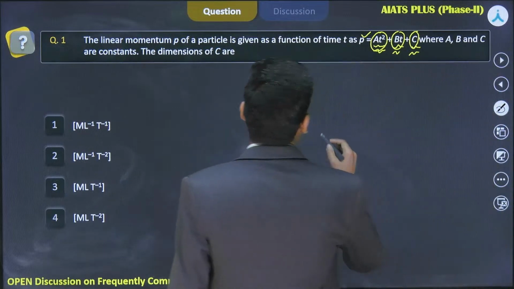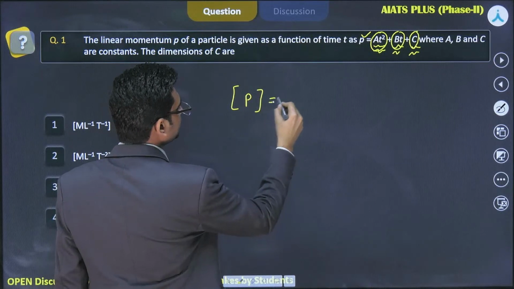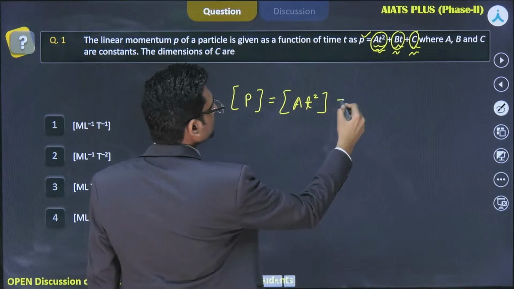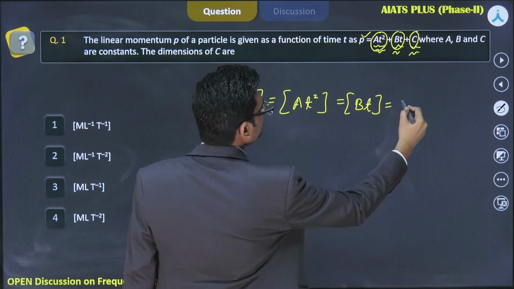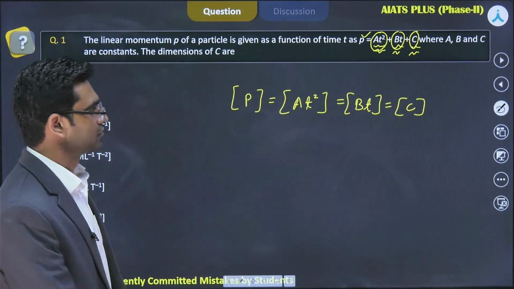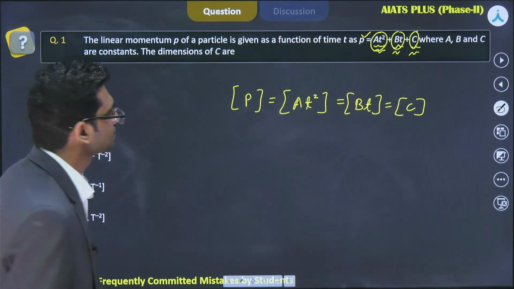So I can write that the dimensions of P is equal to the dimensions of At², should be equal to the dimensions of Bt, should be equal to the dimensions of C. That I am sure of, that I know this much part, right? Now we have to find the dimension of C.